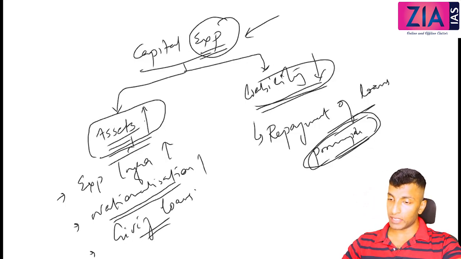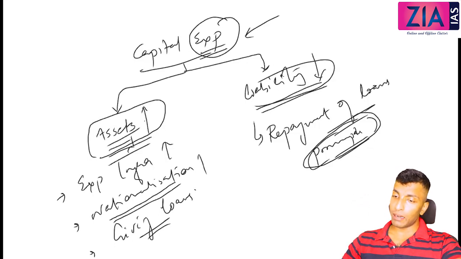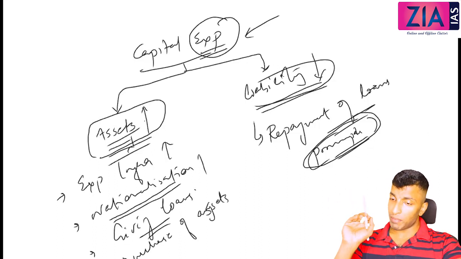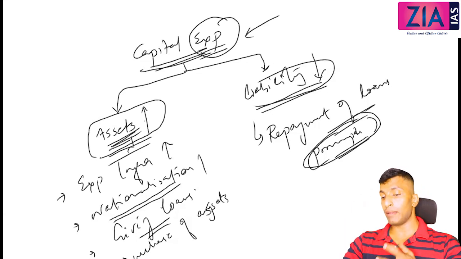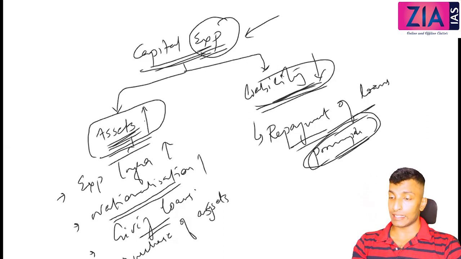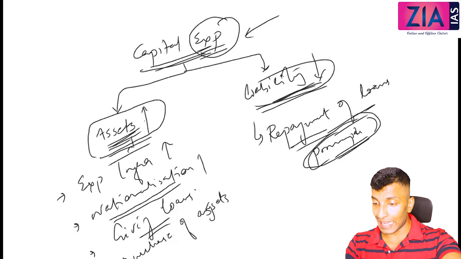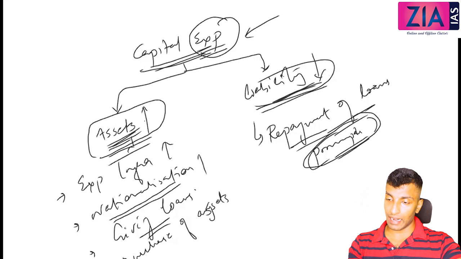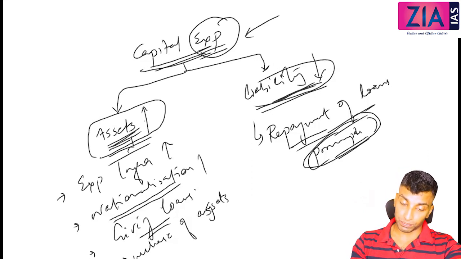So capital receipts means what? You are receiving, so receipts. Why capital? Because of assets and liability. Assets are decreasing, liability is increasing. So it has to do something with assets and liability. So the ultimate question to decide, if you see any of this in your options, how to know whether it is capital or revenue? You just check whether it has to do something with assets and liability. If it does, that comes under capital. If it has nothing to do with assets and liability, that comes under revenue.